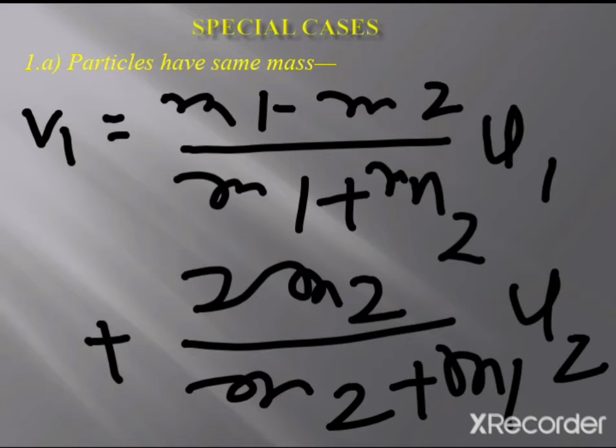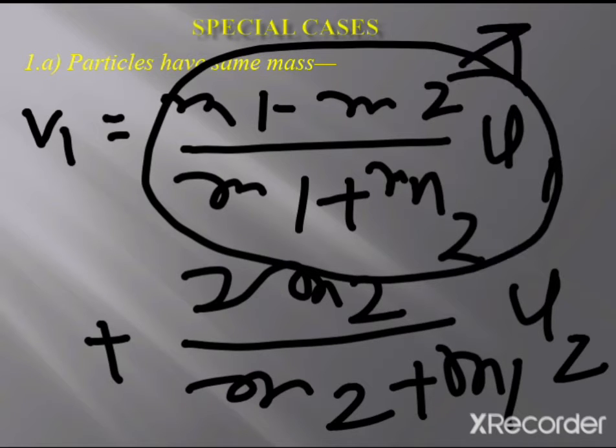If we put m1 equal to m2, then m1 minus m2 will be 0, so this portion goes to 0.